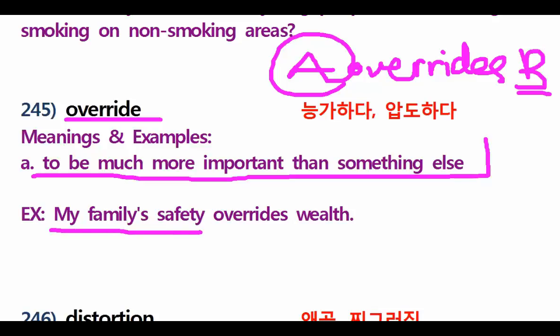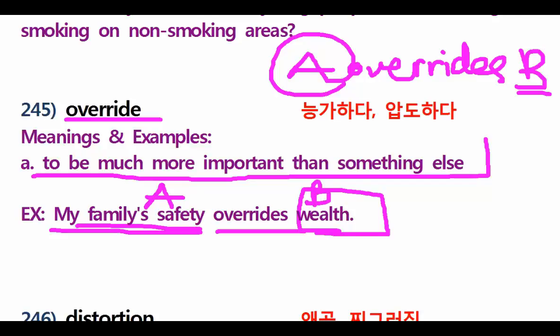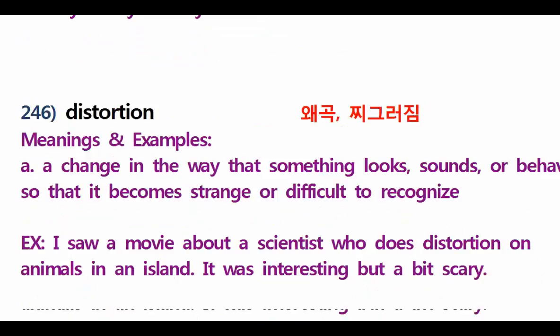My family safety overrides wealth. Okay, in this case, what is important, wealth or family safety? In this case, family safety is A, this is B, and A is more important. Do you understand? Family safety is more important and it overrides wealth, right? Very good.